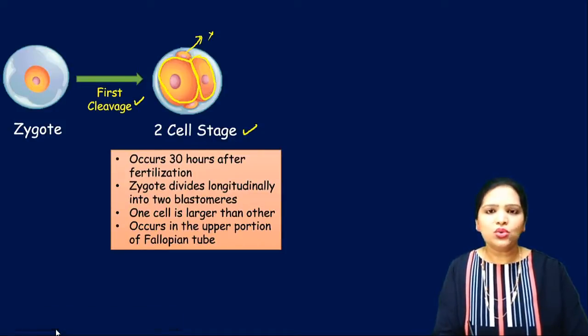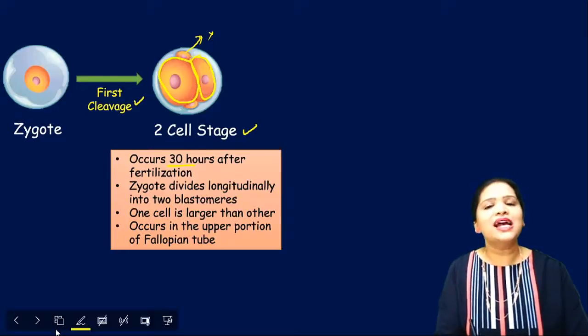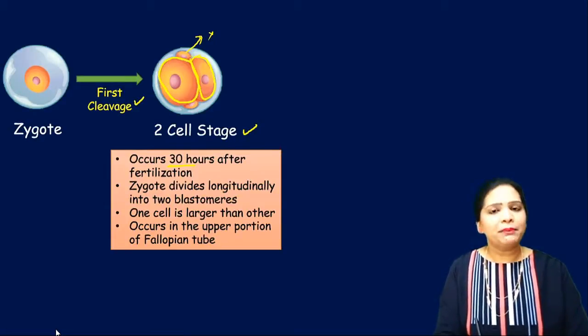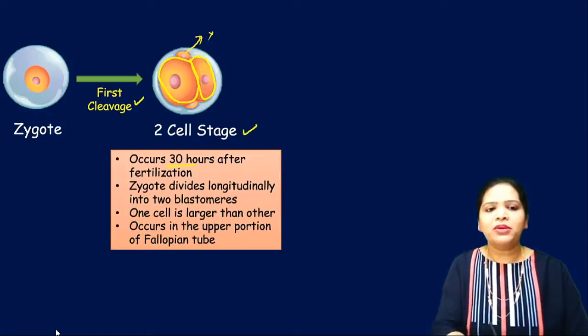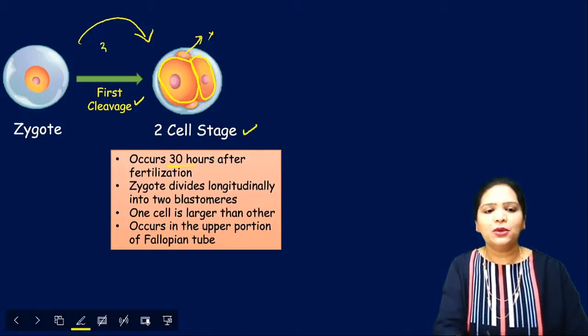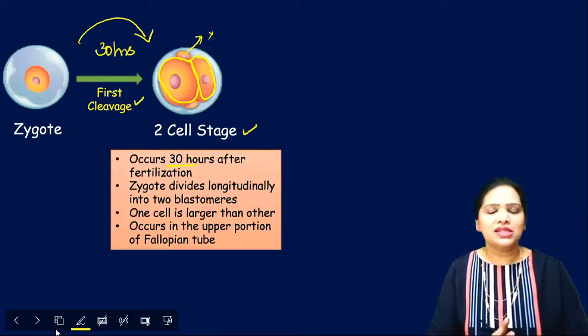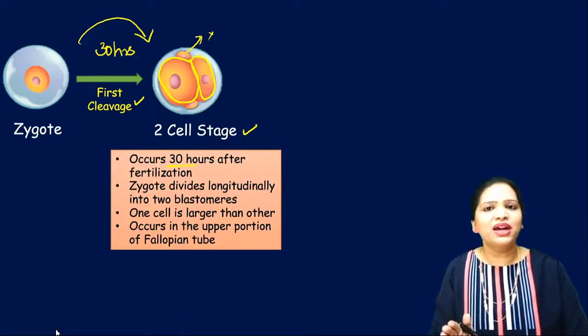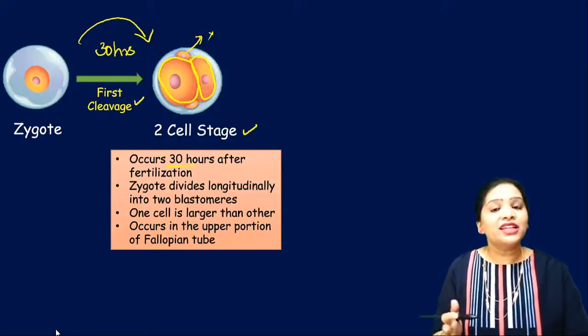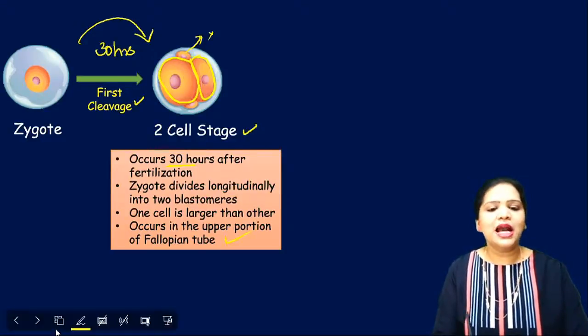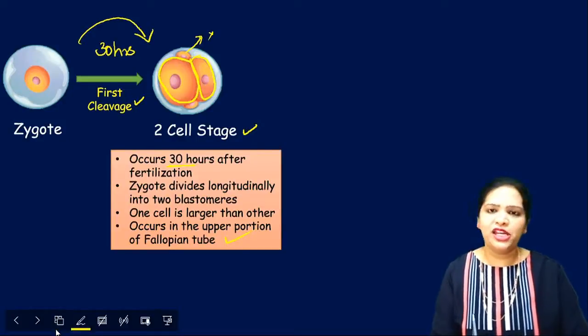This two cell stage occurs exactly 30 hours after fertilization. That means after fertilization is completed and the zygote has been formed, after 30 hours, almost after 1 day, the single cell zygote starts dividing and becomes two cells. This occurs in the upper portion of the fallopian tube.